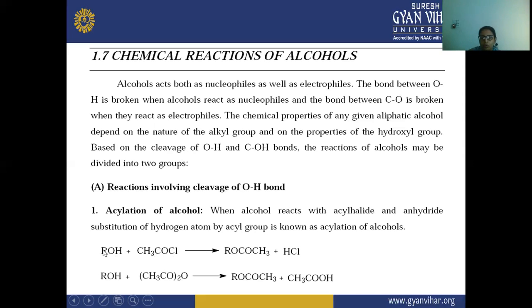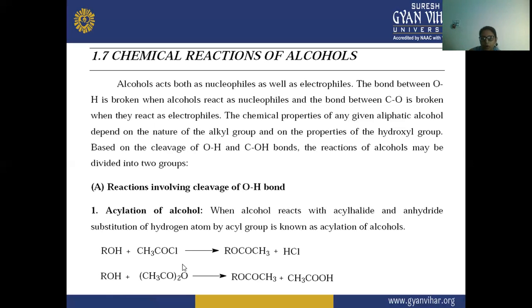And RO reacts with CH3CO, and this is known as the acylation of alcohol, because this H is substituted by this acyl group, that is CH3CO. So this hydrogen reacts with this Cl, forming HCl.